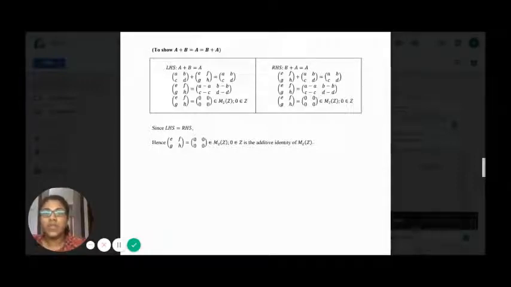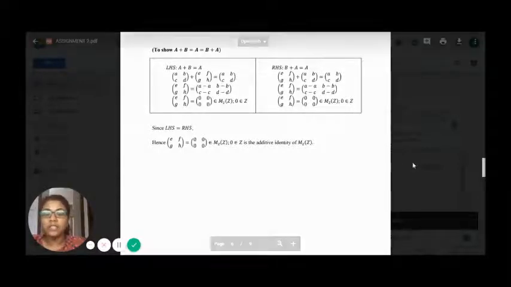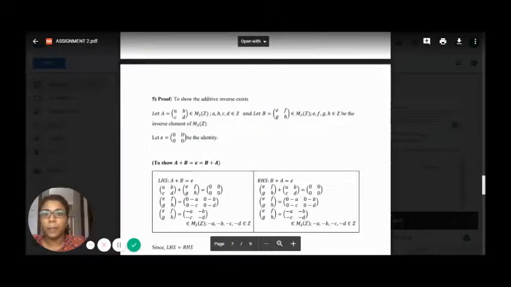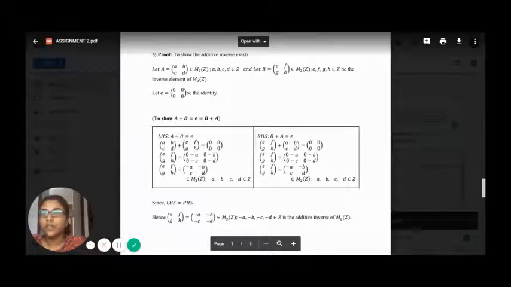So the fifth proof is to show the additive inverse exists. Here we let matrix A equal A, B, C, D, where all the elements are elements of the integers, and let B equal E, F, G, H, where all the elements are again elements of the integers.